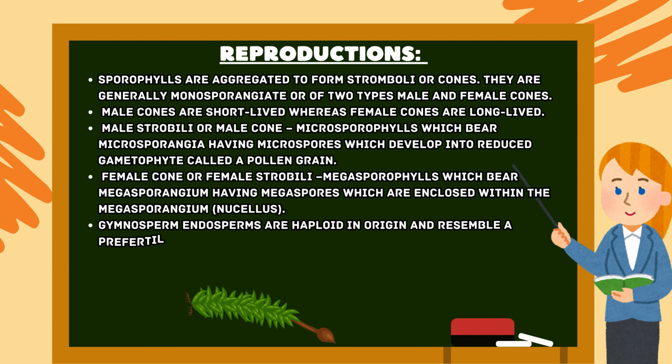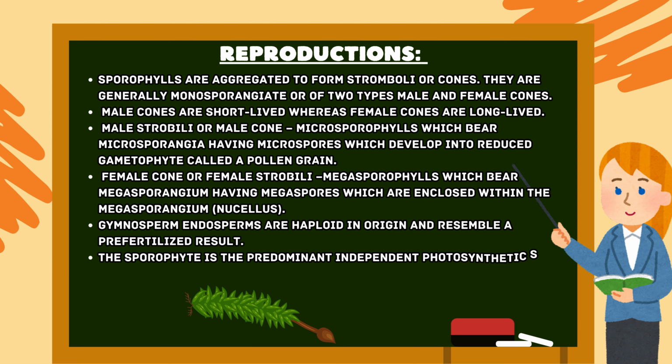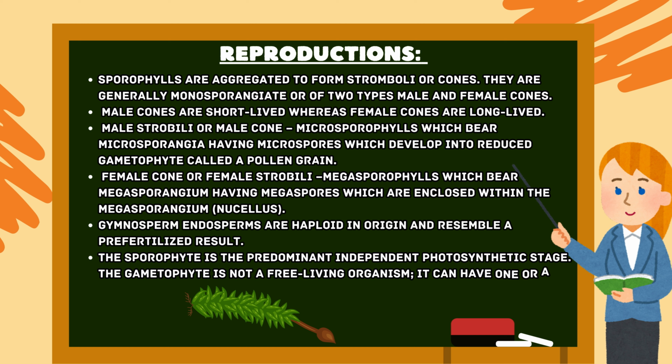One megaspore develops into a female gametophyte bearing 2 or more archegonia. Pollen grains are carried by wind and can reach the ovules. The endosperm in gymnosperms is formed before fertilization and is haploid in nature.